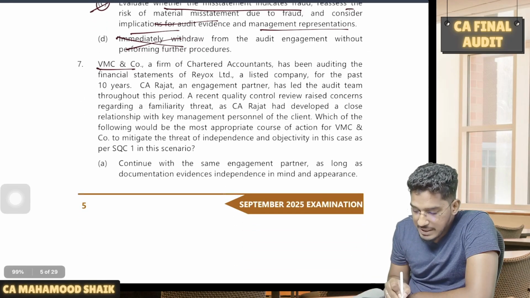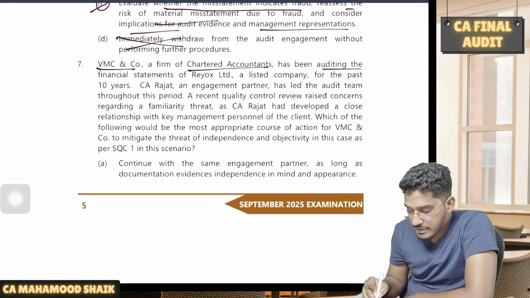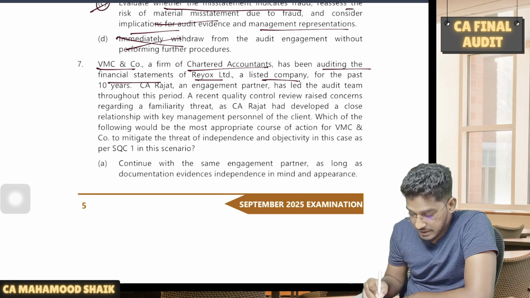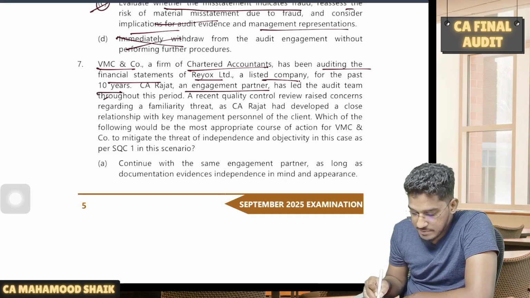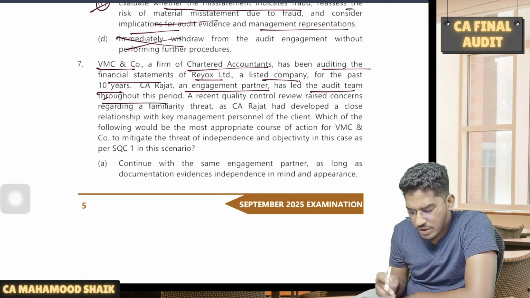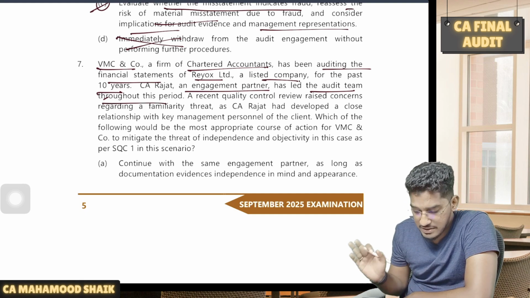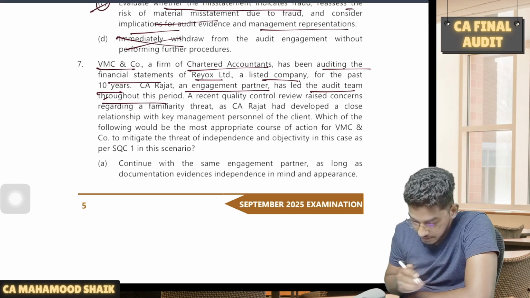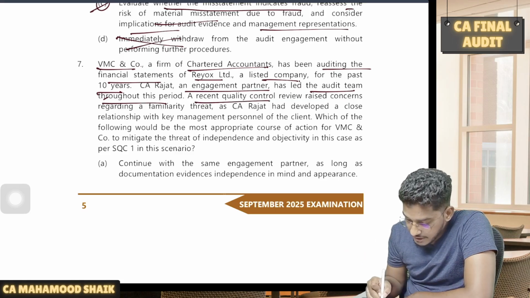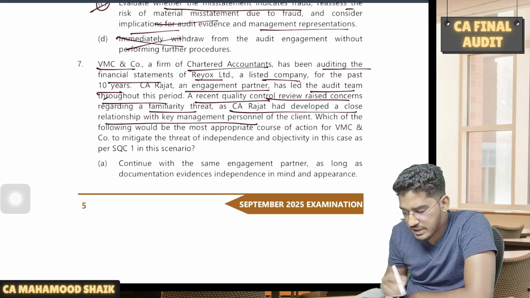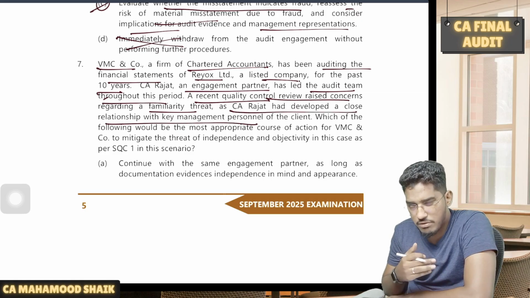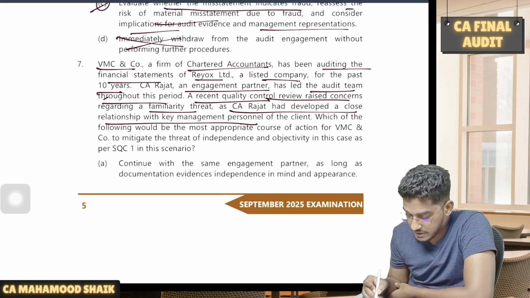Next one. VMC and Co, a firm of chartered accountants, has been auditing the financial statements of Riox Limited, a listed company, for the past 10 years. Okay. CA Rajat, an engagement partner, has led the audit team throughout this period. For the last 10 years, they have been conducting the audit. A recent quality control review raised concerns regarding a familiarity threat, as CA Rajat has developed a close relationship with the key management personnel of the client. Because of the long duration of the relationship, he developed a close association.